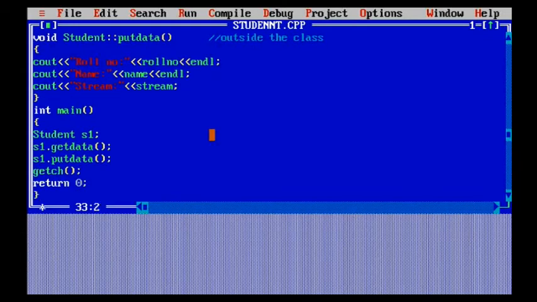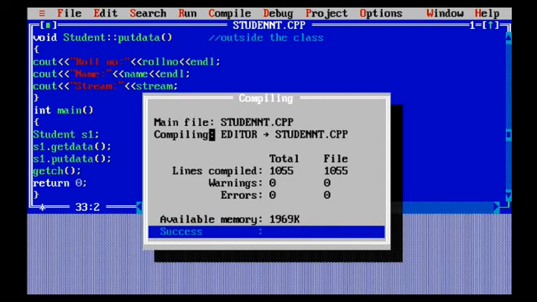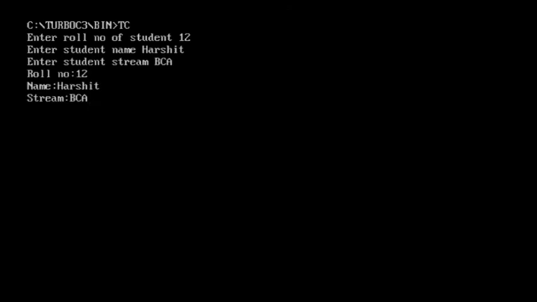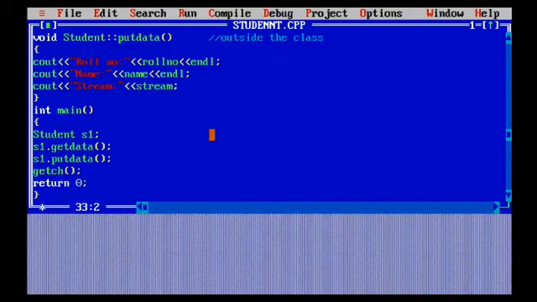So when I'm going to run this code, what you will see in the output is that it will ask me the roll number. So the roll number here I have entered is 12. Then I'm going to enter the name of the user, that is my name, Harshit. Then I'm going to enter the stream, that is BCA. Then all the contents will be displayed to me. Now here I use the endl manipulator. Basically the purpose of the endl manipulator is to move to the next line. Like the new line, it works as the endl manipulator.